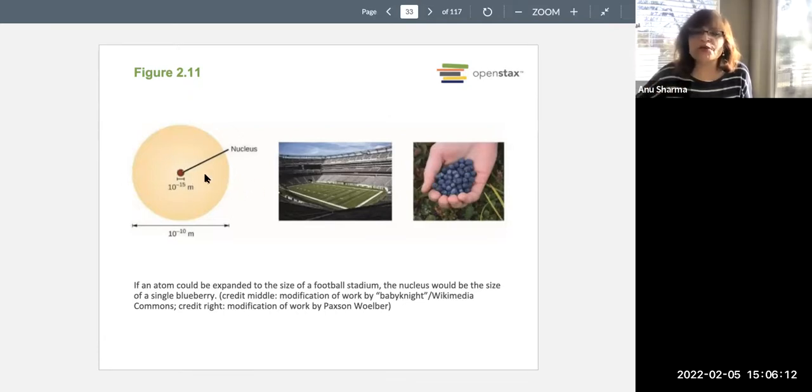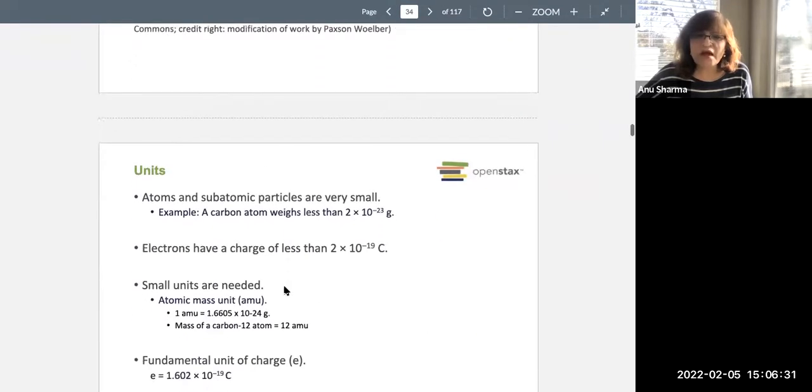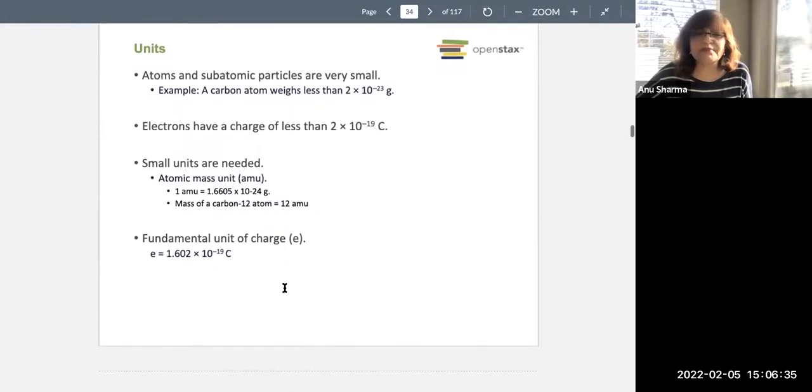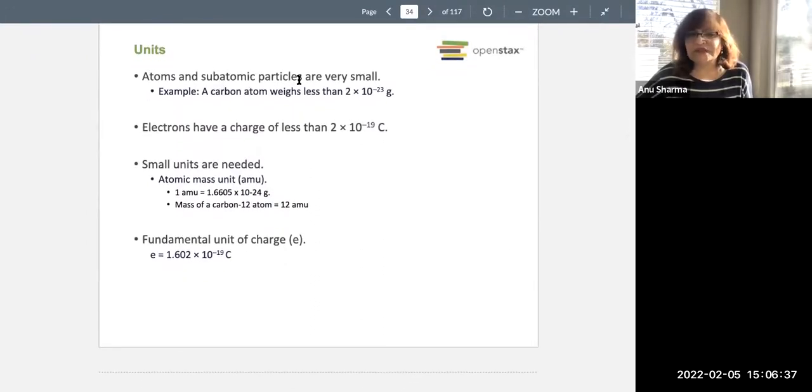So this is what it means, this diagram right here, where the nucleus is really tiny and it's in the center of the atom, but all this empty space is a huge empty space where the electrons are found. Okay, so we have now the basic things, that the atoms and the subatomic particles are very small.